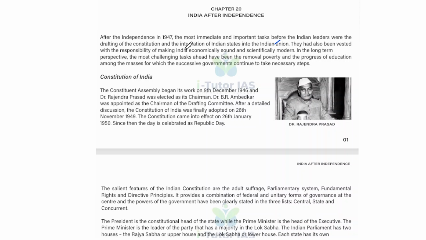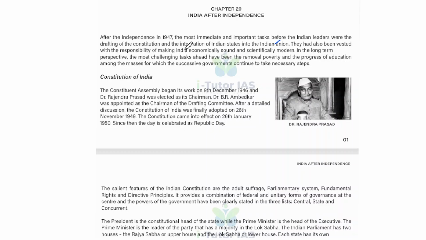Then reorganization of states. In the 1950s and 60s, India was reorganized into states based on language, that is linguistic reorganization, to manage administrative and regional demands. UPSC aspirants, in your polity you are studying all these things, constitution and reorganization of states, etc.